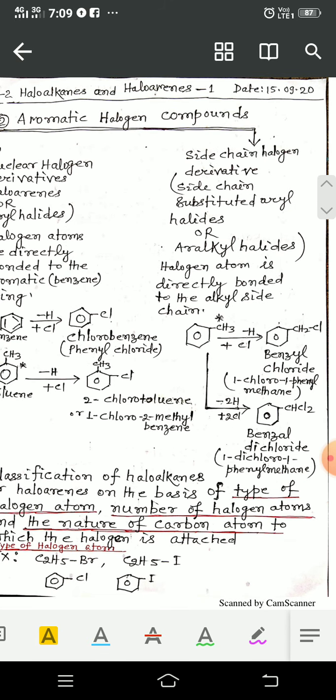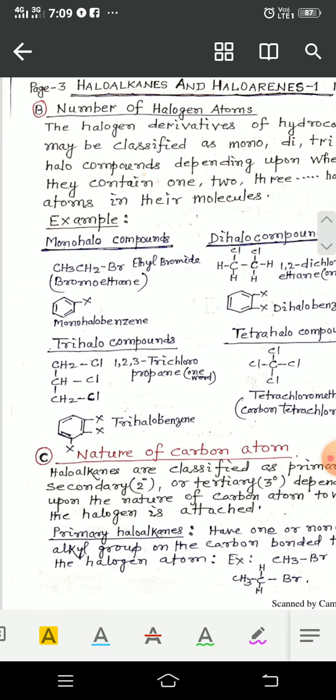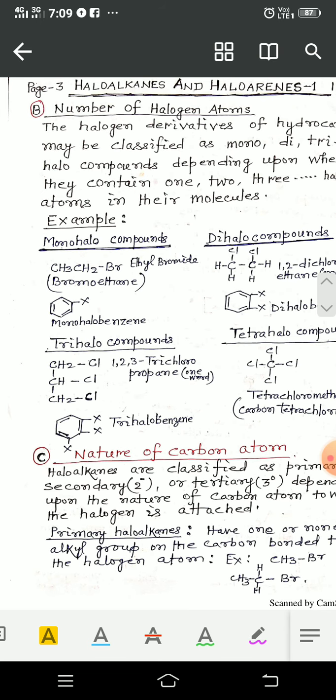First of all, the type of halogen atom, maybe bromine, chlorine, iodine, and so on. Second, number of halogen atoms, which may be 1, 2, and so on.